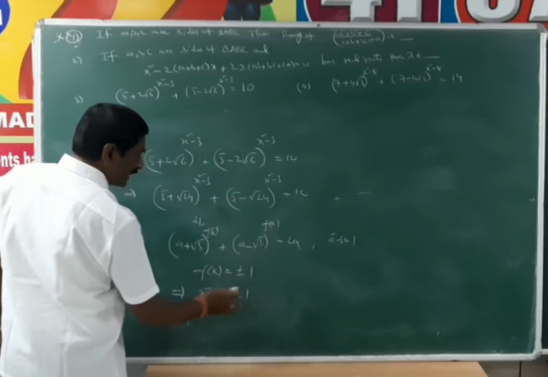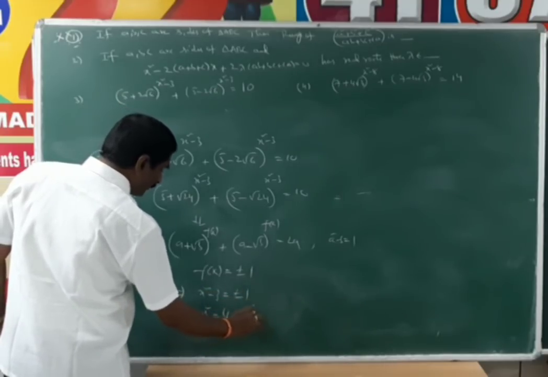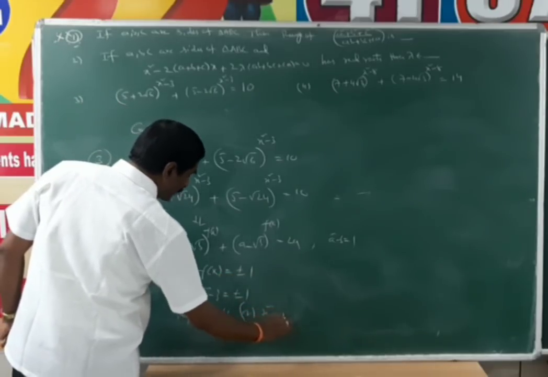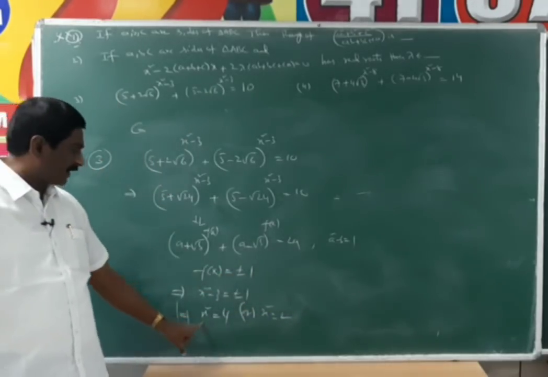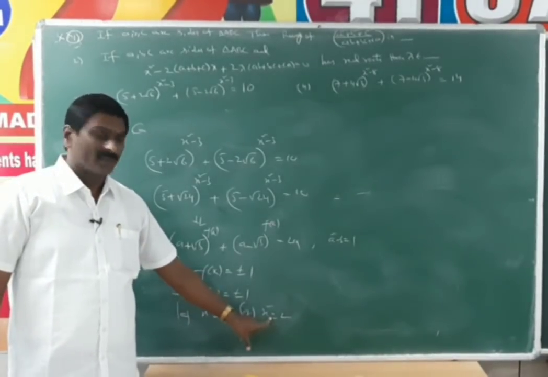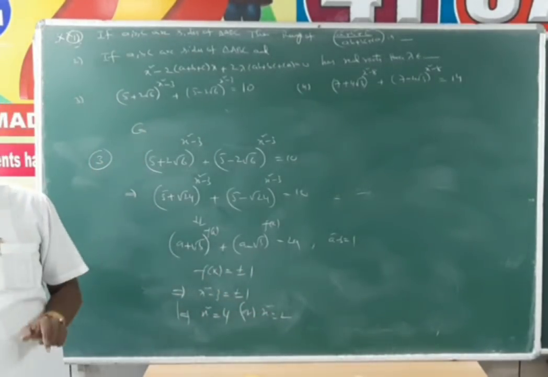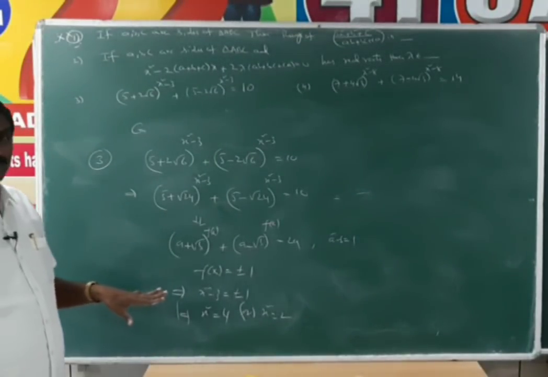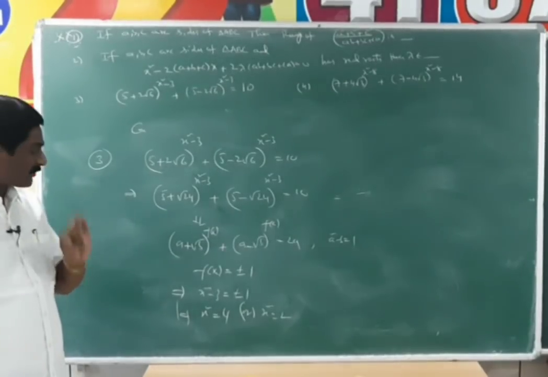x square minus 3 is equal to 1. That means x square is equal to 4, so x is equal to plus or minus 2. Or x square minus 3 is equal to minus 1. That means x square is equal to 2, so x is equal to plus or minus root 2. That means we finally get 4 solutions. They are 2, minus 2, plus root 2, minus root 2. Number of solutions means 4.